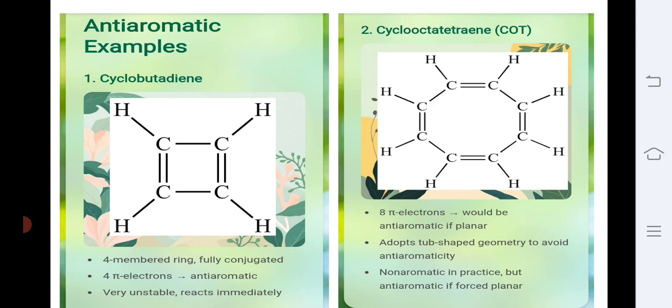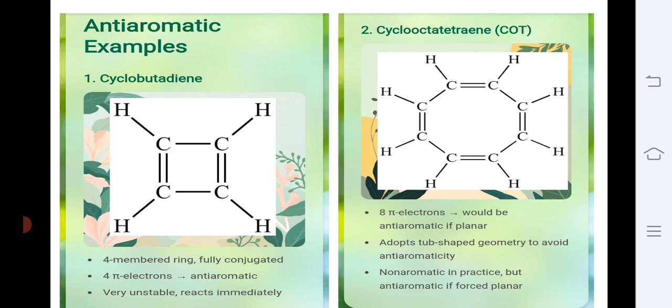Examples of antiaromatic compounds. The first example is cyclobutadiene. As we see in the structure, cyclobutadiene is a four-membered carbocyclic ring in which two pi bonds are there which are fully conjugated. That means this compound is planar, cyclic, and has delocalization of pi electrons. But the total number of conjugated pi electrons is 4. That's why this compound follows the 4n pi electron rule, and we can say that cyclobutadiene is anti-aromatic in nature.